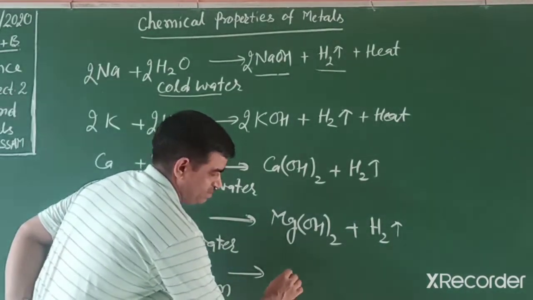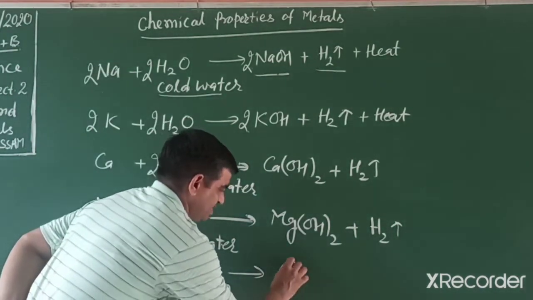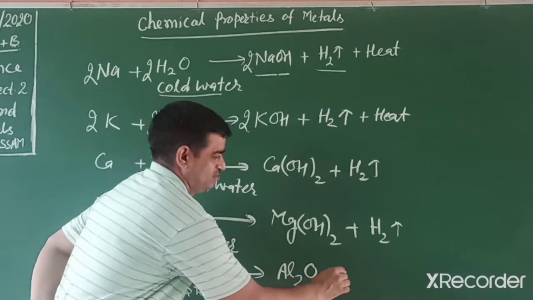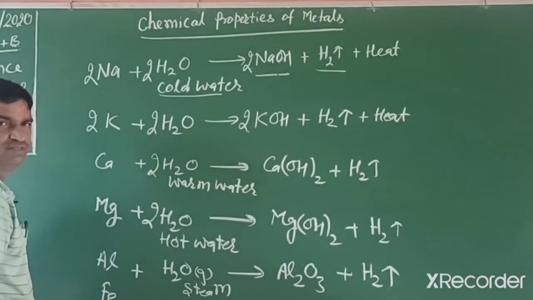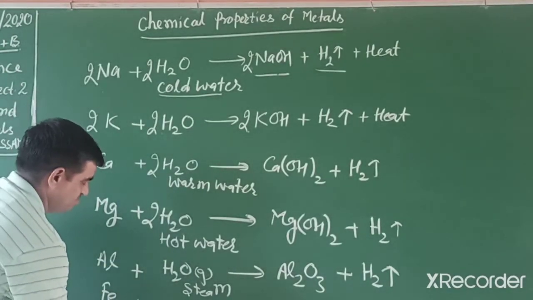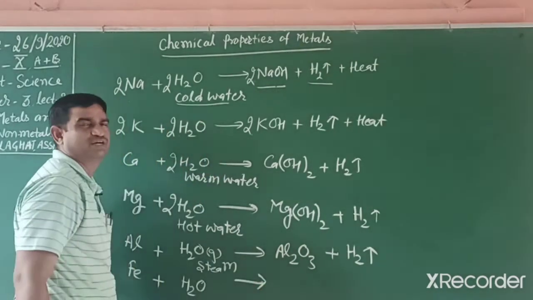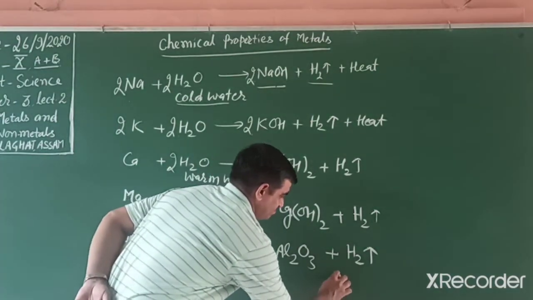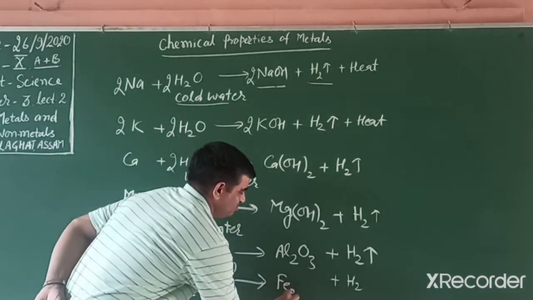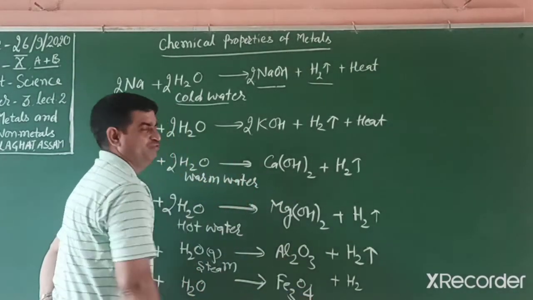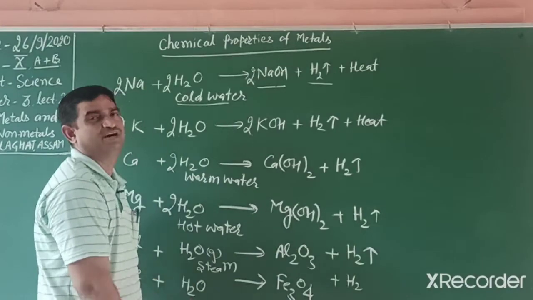They are also similar. Aluminium, we know, has charge +3, valency 3. So we write the formula Al2O3, and hydrogen gas is released with steam. Students, when we react iron with steam, it also forms a compound, a mixed oxide, with the formula Fe3O4, that is, we know, magnetite, an ore of iron.